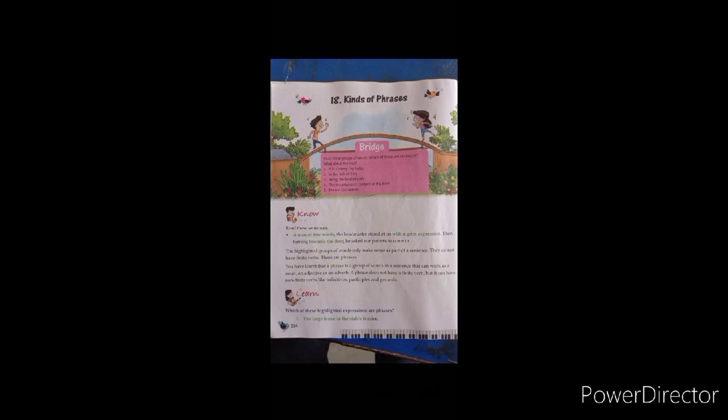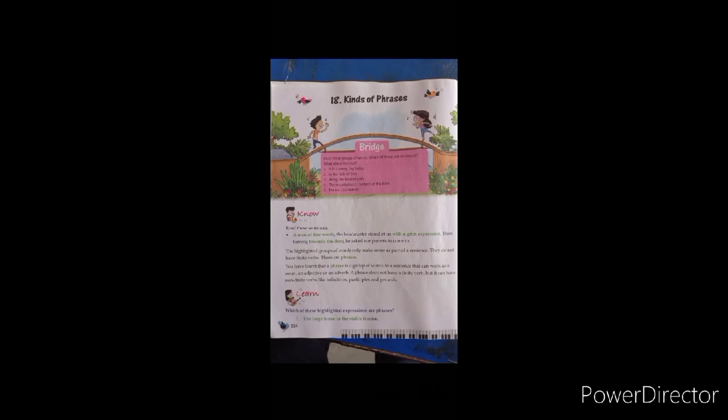I have already told that you will not get any kind of finite verb in a phrase. You can see the first highlighted words, a man of few words. In this group of words, you will not get any kind of finite verb. You will not get any helping verb. Same with the second highlighted words with a grim expression, and the third one is towards the door. So we will not get any kind of helping verb or finite verb in a phrase.